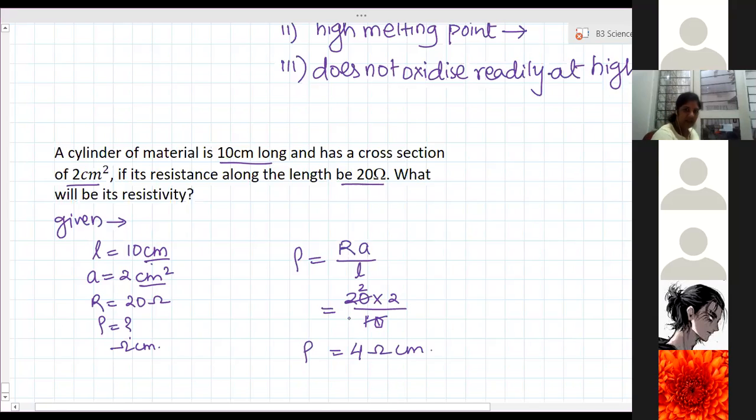And if it is asked in SI units, then 0.04 ohm meters. Clear, everyone? Yes, ma'am.